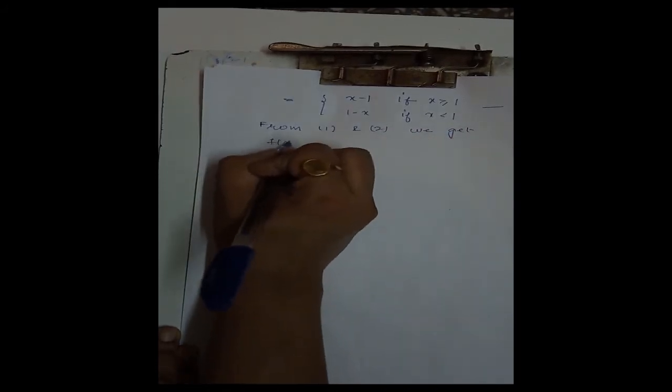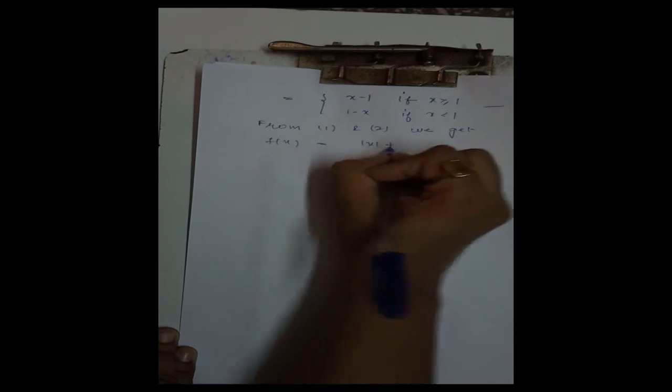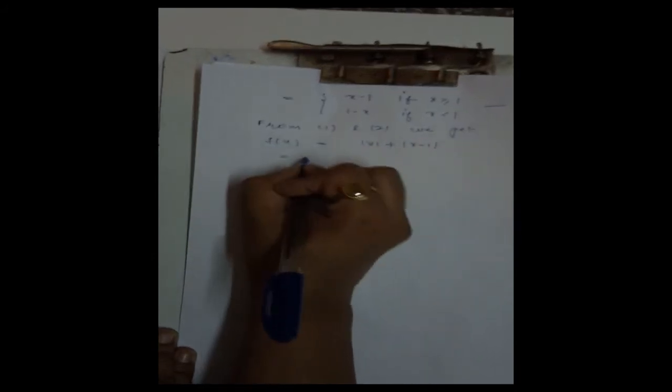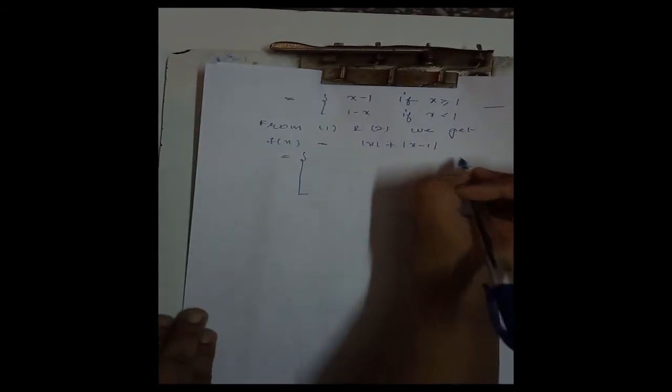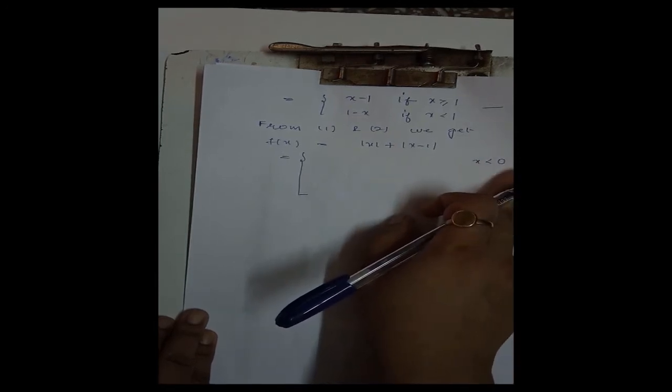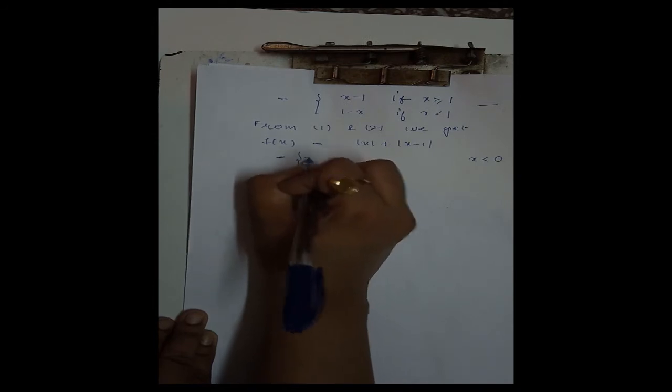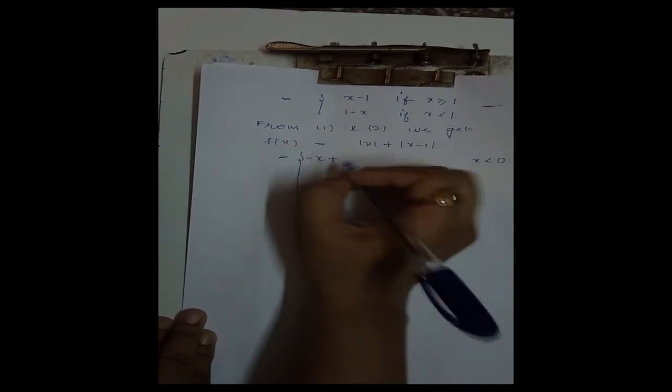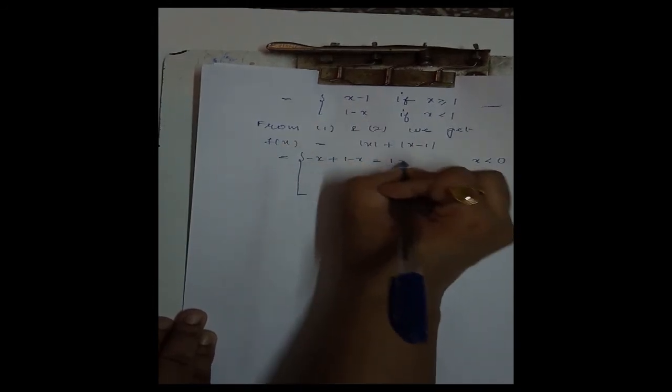Now from 1 and 2, f(x) is defined as this. Combining these two, when x is less than 0, obviously x will be less than 1. Therefore this is equal to minus x plus 1 minus x, that is 1 minus 2x.